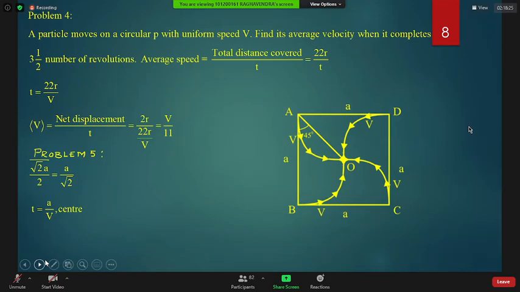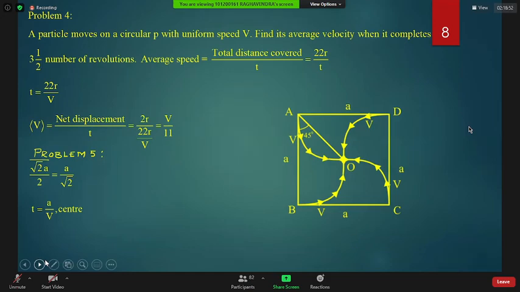Now, this is a square, side a. Each one is moving with uniform speed v. At the same time they started moving. Will they meet each other? Think. All 4 started moving towards each other with the same speed.